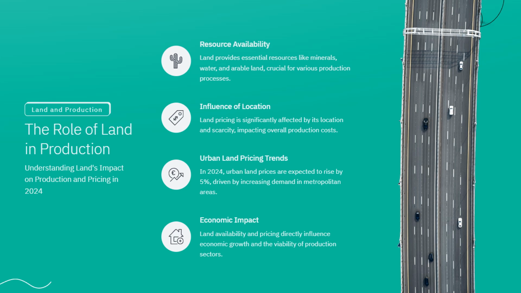Land and production. The role of land in production. Understanding land's impact on production and pricing in 2024. Resource availability. Land provides essential resources like minerals, water, and arable land, crucial for various production processes. Land is like the treasure chest of nature, offering vital resources such as minerals, water, and fertile soil.